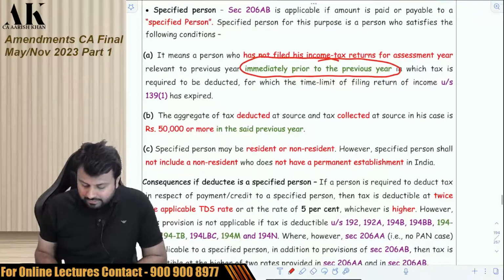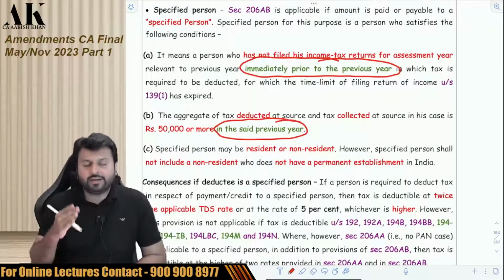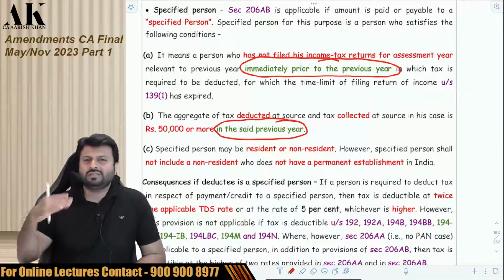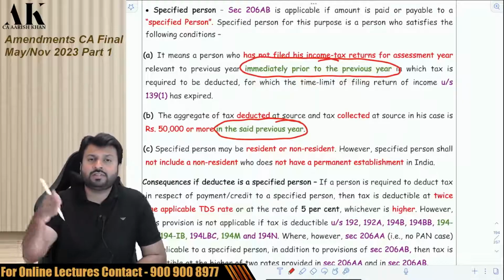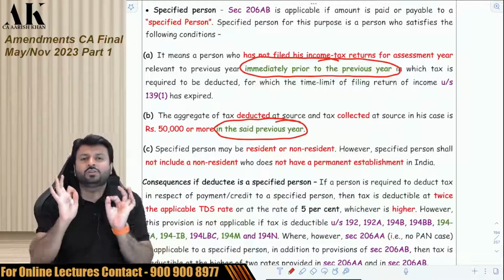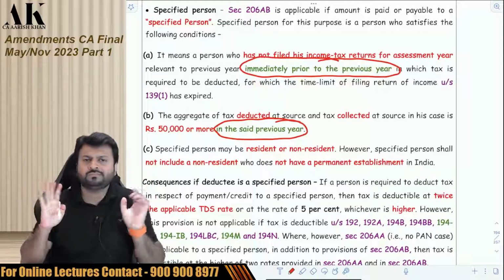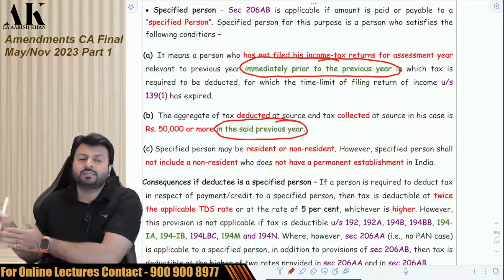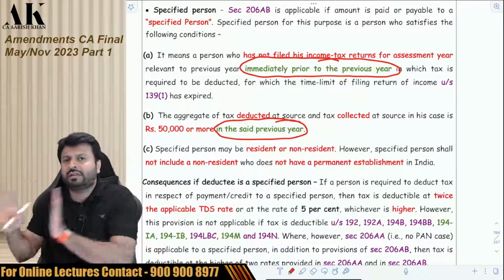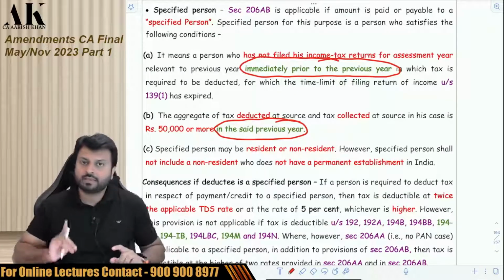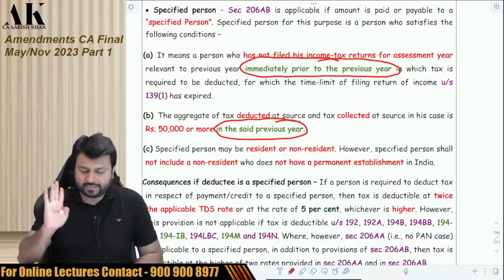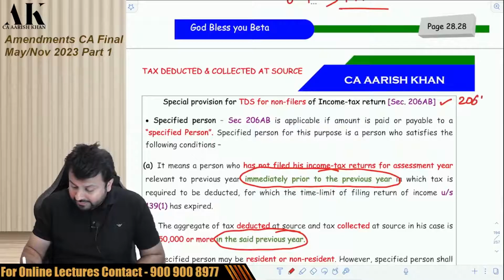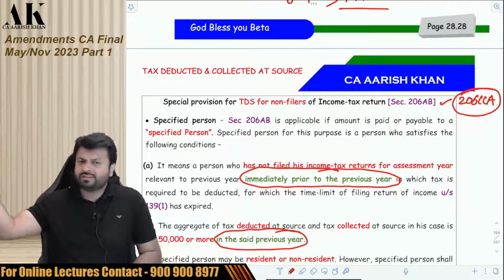Secondly, just check in the last year if the TDS deducted and collected is 50,000 or more. If it is less than 50,000, then this provision is not applicable. If it is 50,000 or more, just in the last year. So the government has made a very simple amendment. Initially, we had to check the compliance for both the last 2 years, but now you have to check the compliance only for the immediately preceding year. That's it. This is the first amendment made in this section. A similar amendment is also made for TCS under 206CCA.